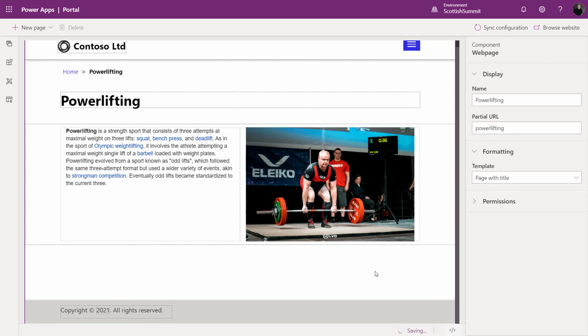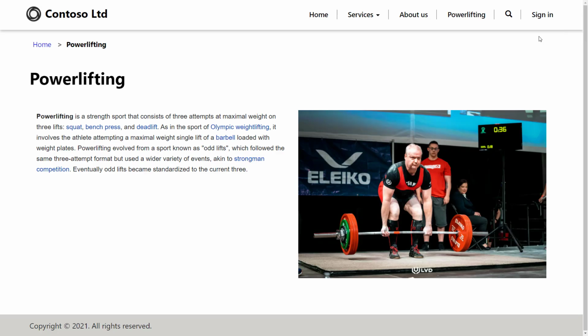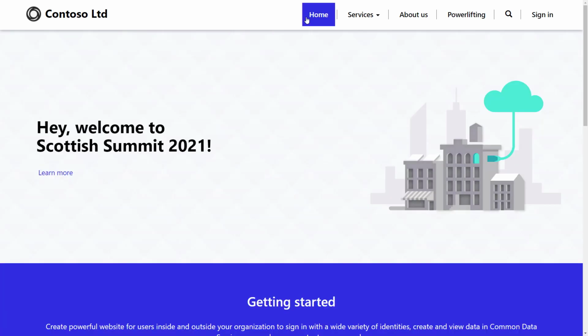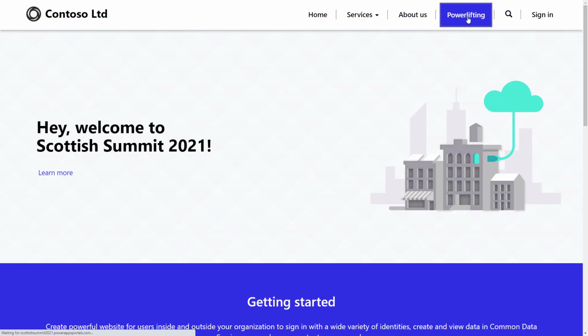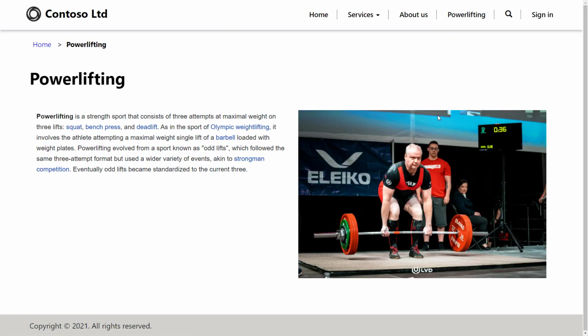I'm just going to click on some white space because there is auto saving in the Portal Studio. And if I just want to see what this page looks like, I'm going to browse directly to the website. And here I'm directly back in that portal. Notice a couple things. We see the text and everything there that I pasted in, the title. We have our image here. If we were to go back to the home page, and we do have this default menu, I'm going to go to the home. We have that home page. We see the edits we did, but we also notice we have this menu item automatically. As soon as we added a page, it added that menu item, and I can navigate back onto it.